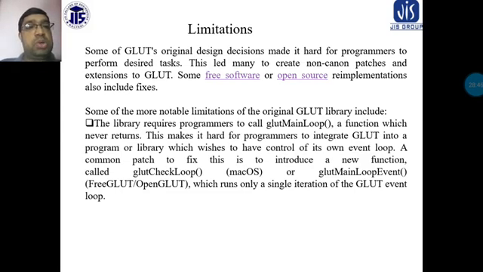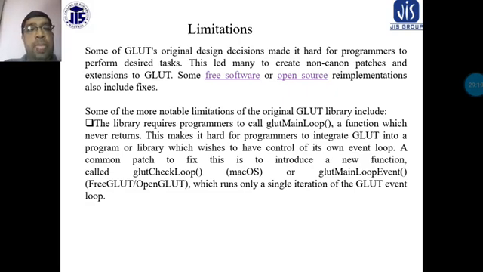Some of the most notable limitations of the original GLUT library include that the library requires programmers to call glutMainLoop, a function which never returns. This makes it hard for programmers to integrate GLUT into a program or library which wishes to have control of its own event loop.